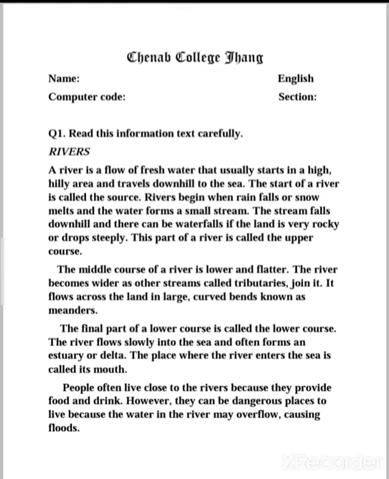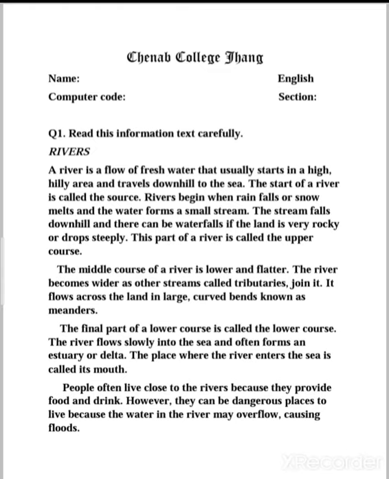Third part. The final part of a river is called the lower course. The river flows slowly into the sea and often forms an estuary or delta. Now, the place where the river enters the sea is called its mouth. So now we are coming to the end part of the river text. The information regarding the final part is given to you. It is called the lower course, and the river flows slowly into the sea. You can see that it forms an estuary, or it is called a delta.